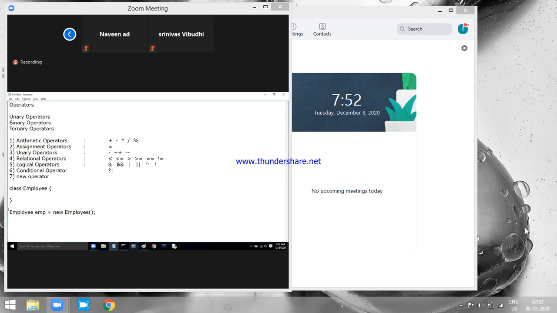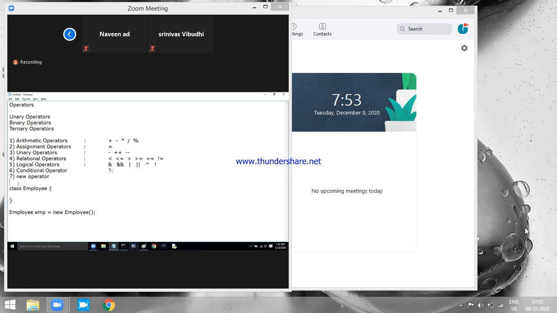And this is a user-defined class. Using the new operator, you can create an object for a user-defined class, and you can create an object for a predefined class also. Using the new operator, you can create an object for any class. It may be predefined, it may be user-defined. It is your choice for which class you want to create the object. So creating the object means what, dear? Allocating some memory for the class in the heap memory. That is what we call object creation.